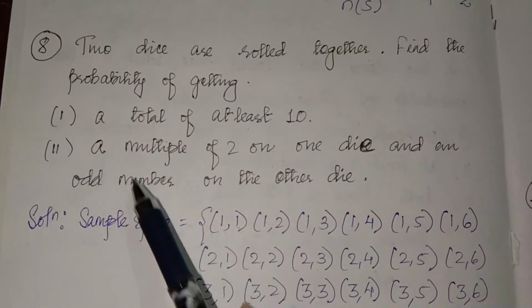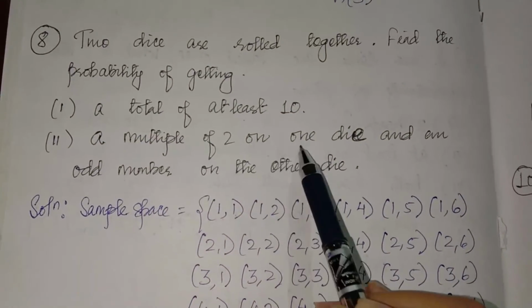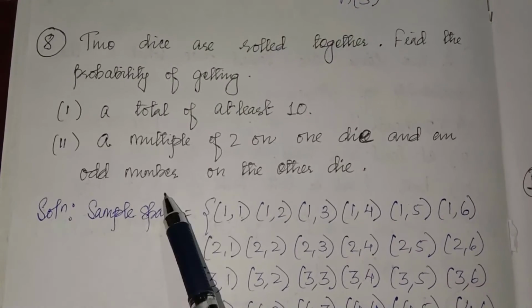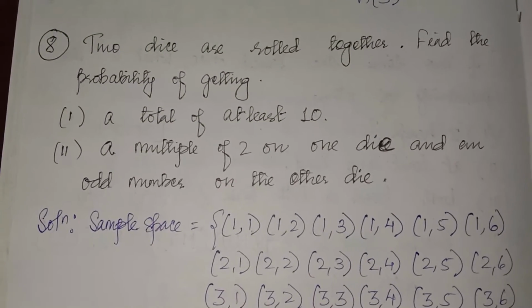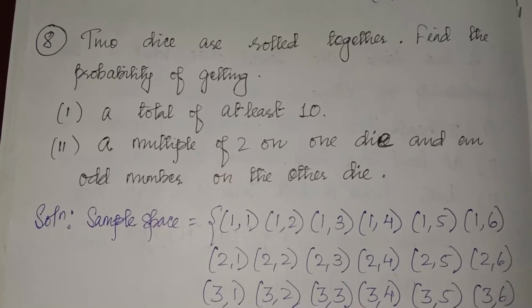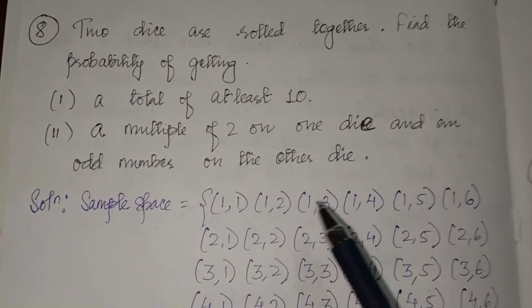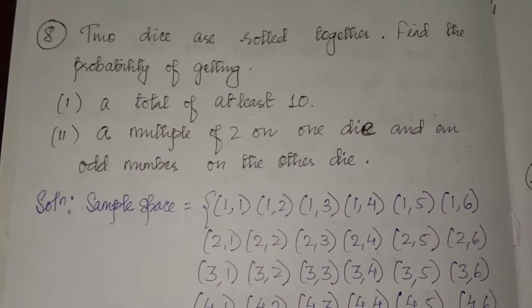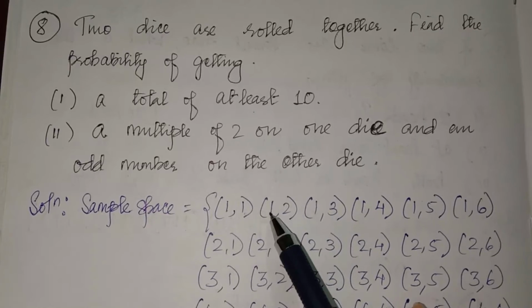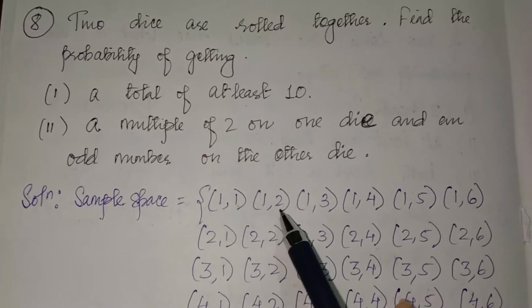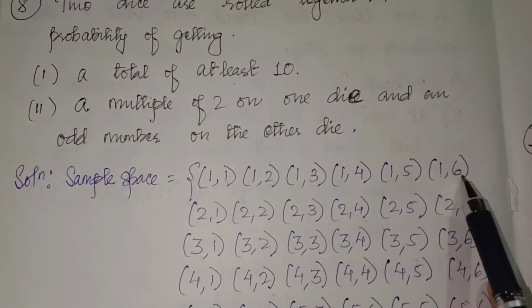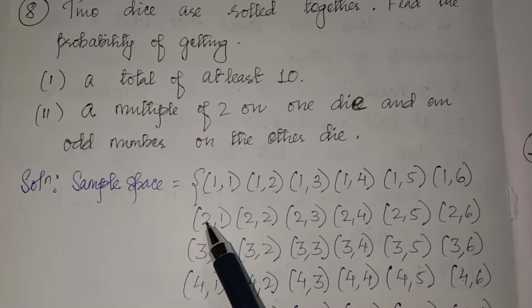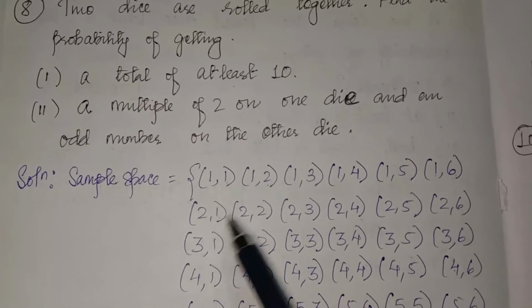Now number 2: a multiple of 2 on one die and an odd number on the other die. So one number should be odd and the other must be a multiple of 2. Multiple of 2 are all even numbers only. So the first kind is odd number and multiple of 2. Another is multiple of 2 and odd number.